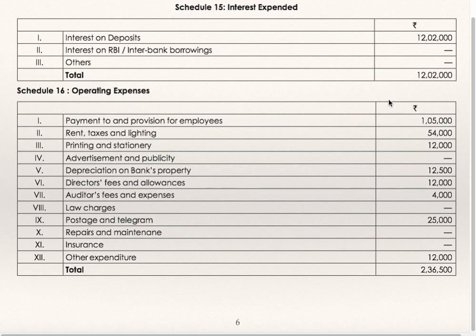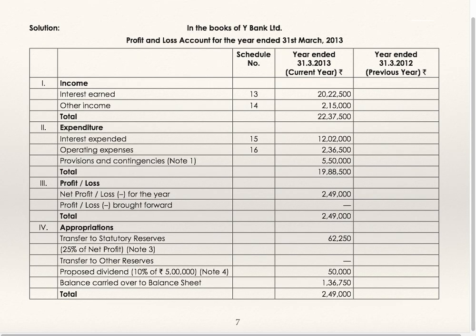Schedule 16, operating expenses, payment to and provision for employees, rent, taxes and lighting, printing and stationery, depreciation on bank's property, directors' fees and allowances, auditors' fees and expenses, postage and telegram, other expenses. These expenses are given. Total is 2,36,500. This will go to profit and loss account. You are supposed to prepare only profit and loss account. So we have prepared only 4 schedules and 1 working note which gives the total of provisions and contingencies.